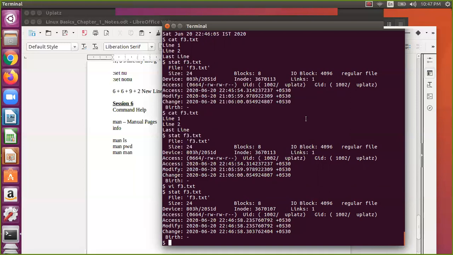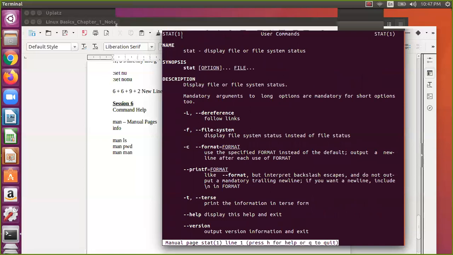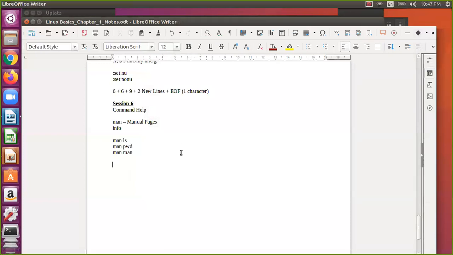Our purpose is the man page for stat. You can see that the page number is 1. So what does 1 mean? There are certain manual sections: section 1, section 2, section 3, section 5. I am writing these 5, but there may be more.